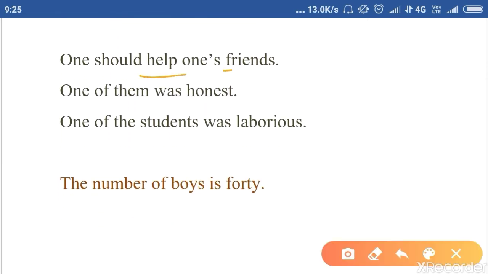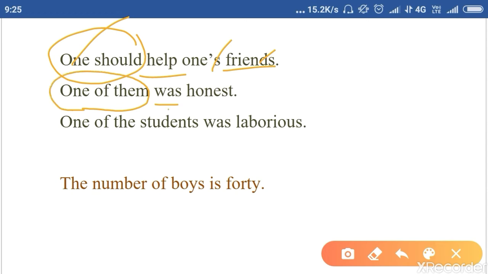One should help one's friend. Again, one should help. One is singular, of course, it takes a singular verb: one's friend. One should help one's friend. One of them was honest. One of them. Clear?